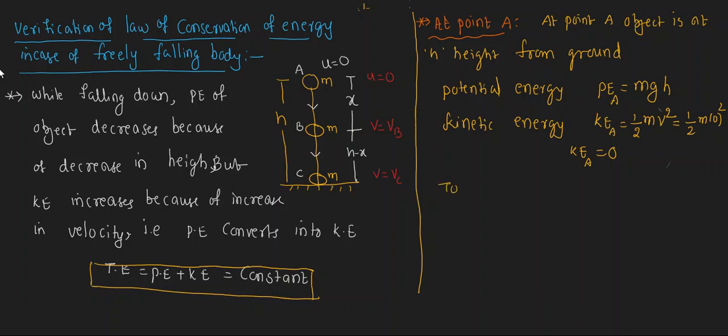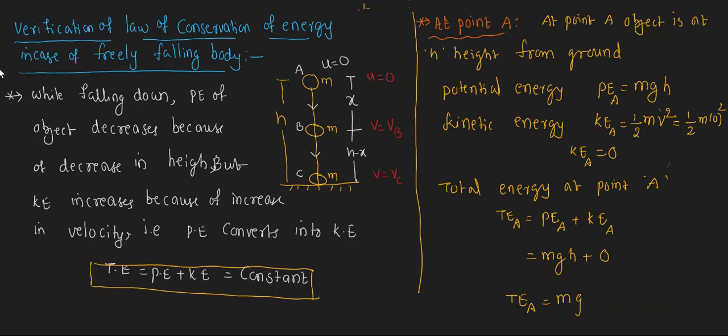The total energy at point A we have to calculate. The total energy at point A is the sum of potential energy and kinetic energy, that is PEA plus KEA. The potential energy at point A is mgh and the kinetic energy is 0. Then we get the total energy as mgh. This is equation 1, the total energy at point A.